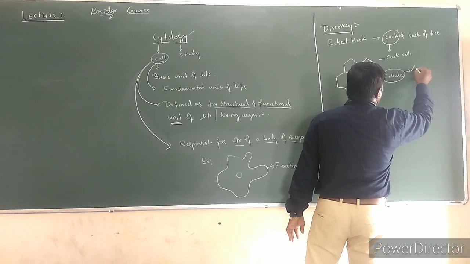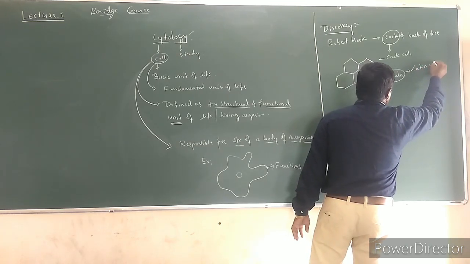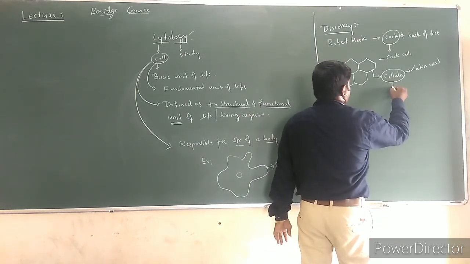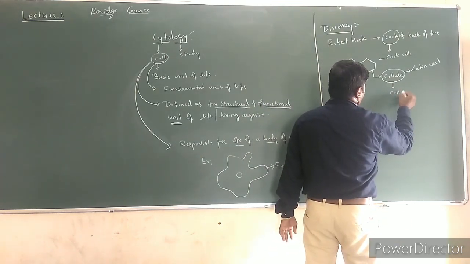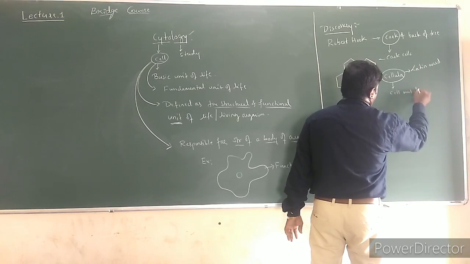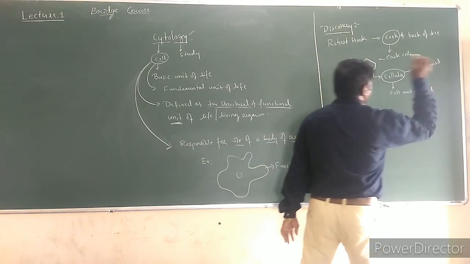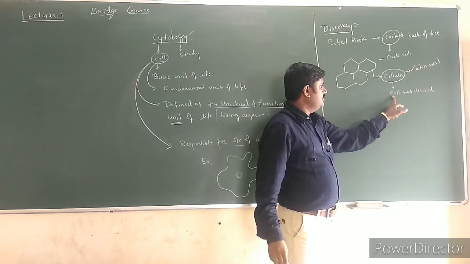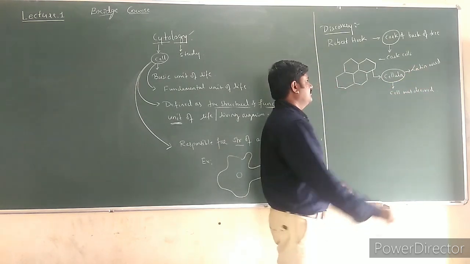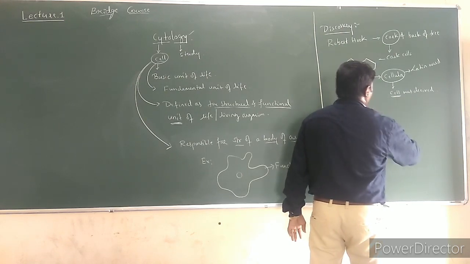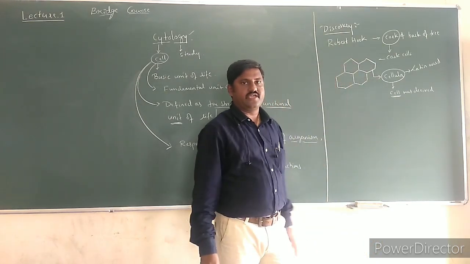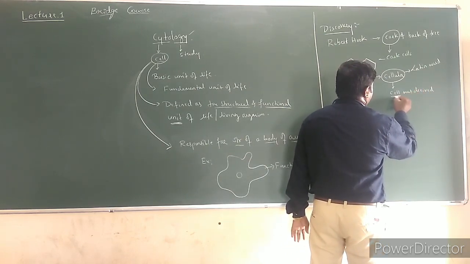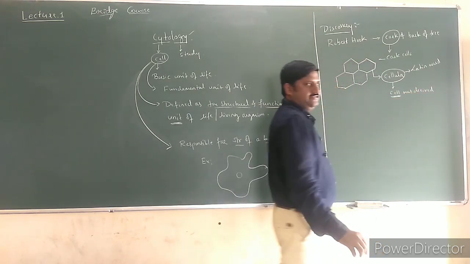Cellula is a Latin word from which the term cell was derived. He mentioned it in his book Micrographia. He has written one book, and in Micrographia he mentioned it as cell.